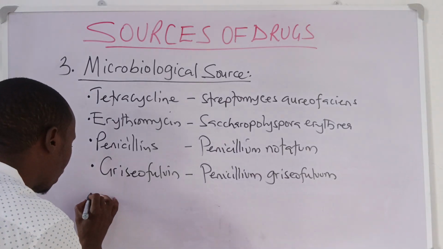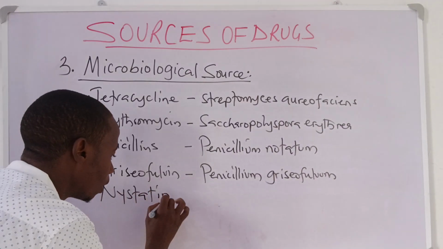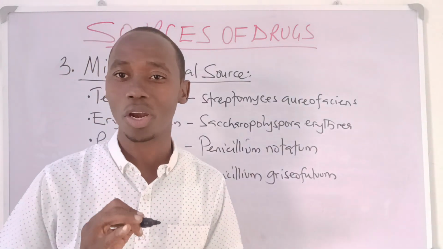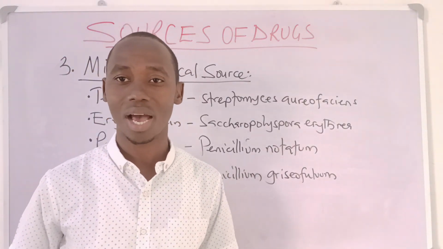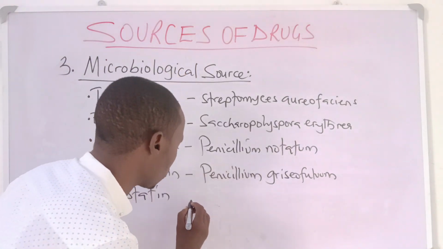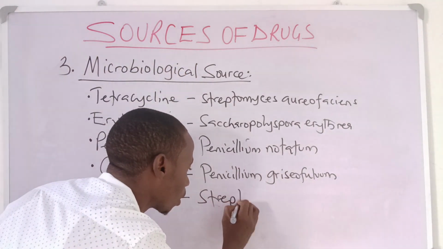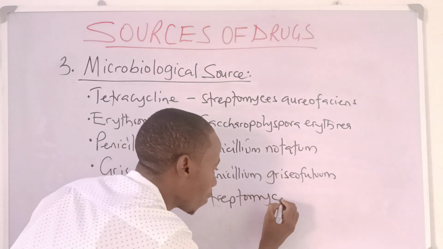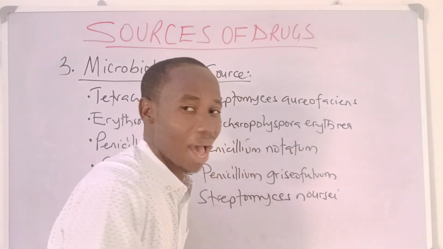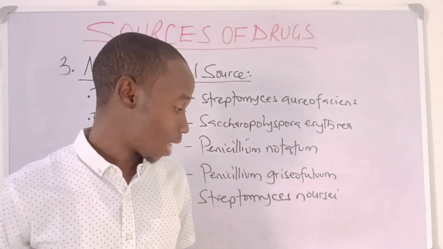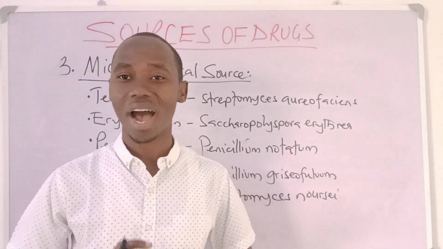Another drug is nystatin, which is also a well-known antifungal drug with excellent activity against Candida albicans. It is actually obtained from another microorganism, Streptomyces noursei. Streptomyces noursei is a special microorganism that belongs to the class of actinomycetes.